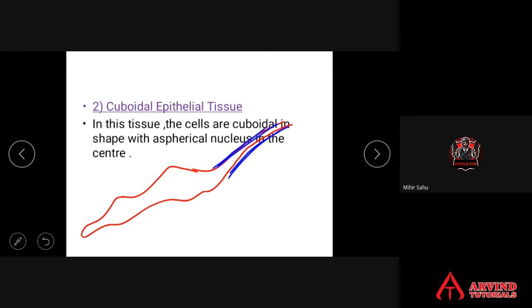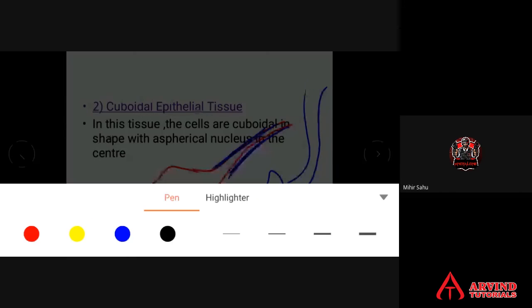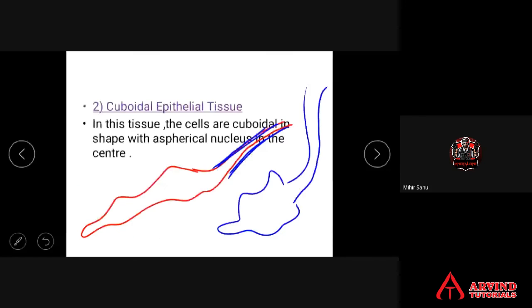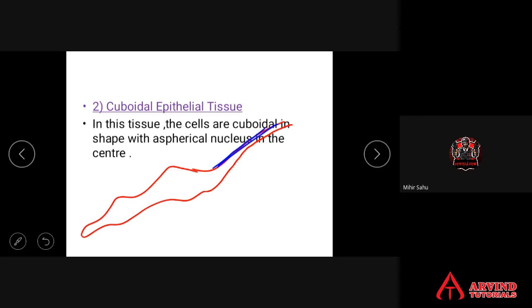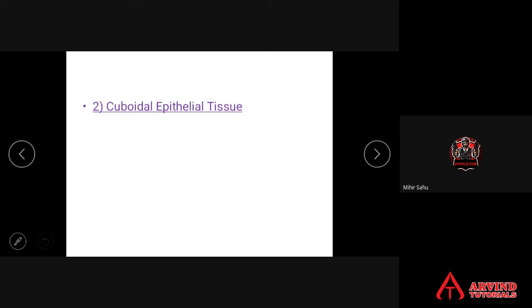Then it is also present in the salivary duct. This is the salivary gland, and the tube is called the salivary duct. The duct of the salivary gland is also lined with cuboidal epithelium. Duct of salivary gland, duct of pancreas: they are made up of what? Cuboidal epithelium.